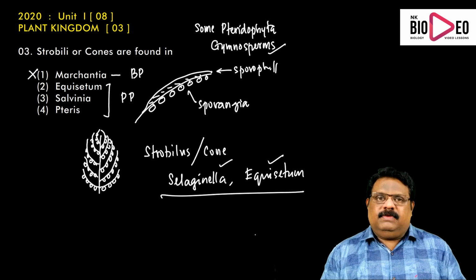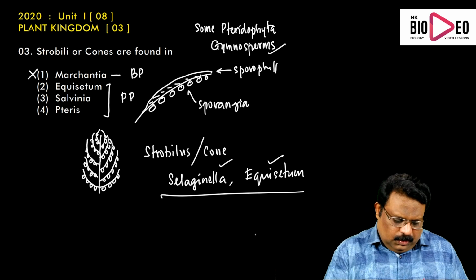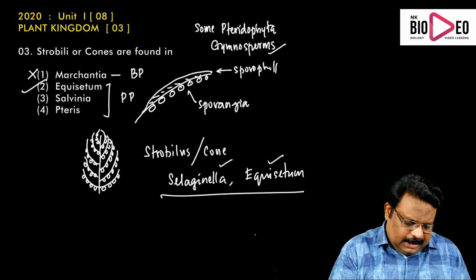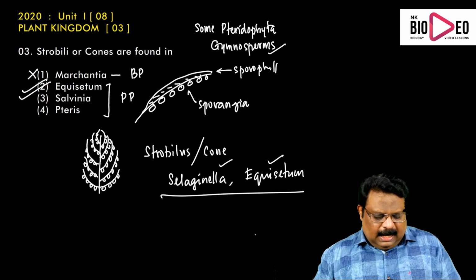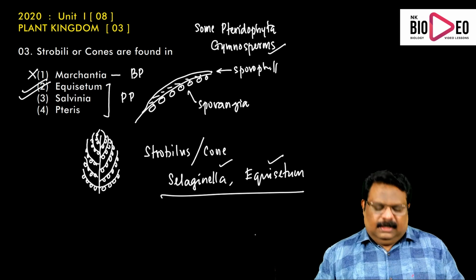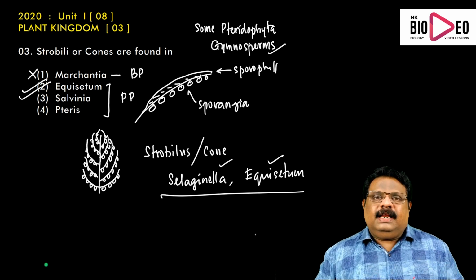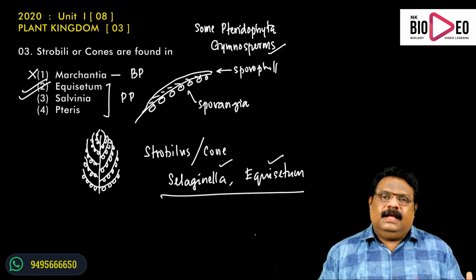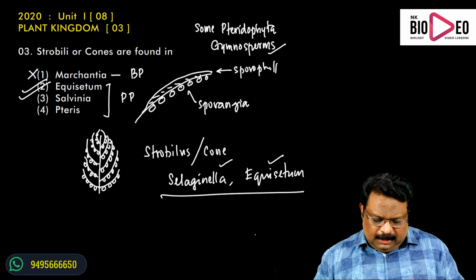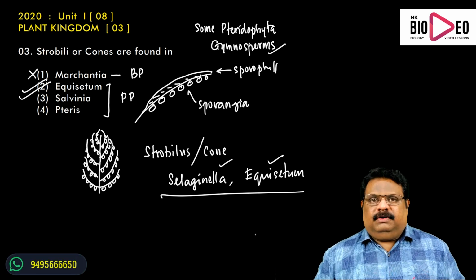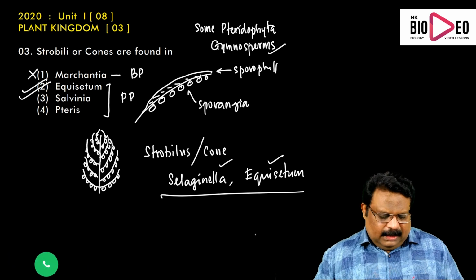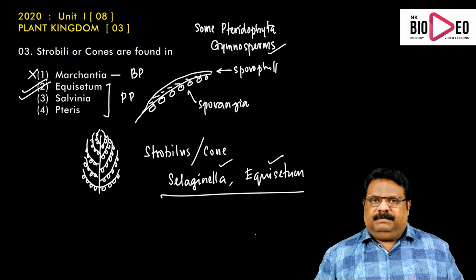These are the two examples given in your NCERT textbook. So from this, Equisetum will be the answer. In Salvinia or Pteris, the sporophylls are not aggregating at all, they are separate. So only the aggregation of sporophylls is what is called strobili or cone. Clear? So these were the three questions from plant kingdom.